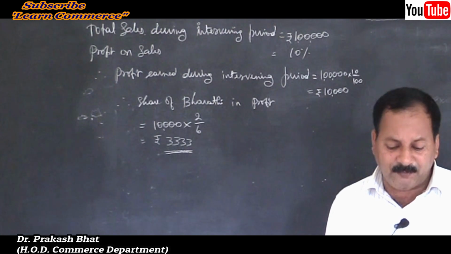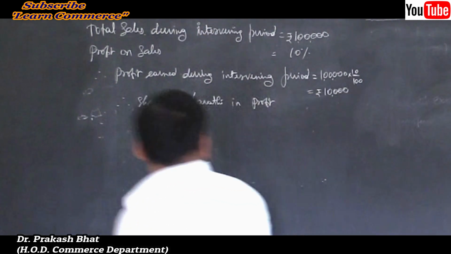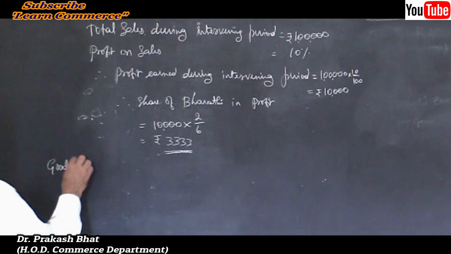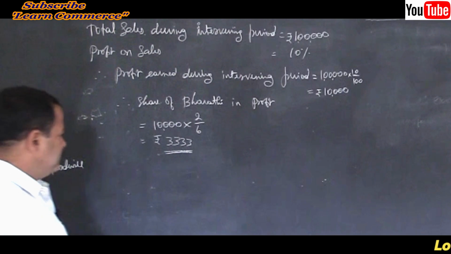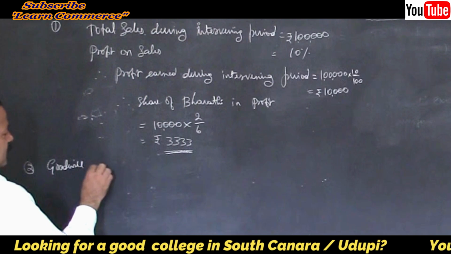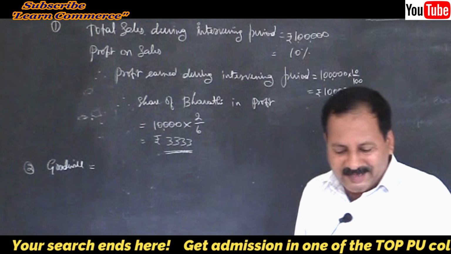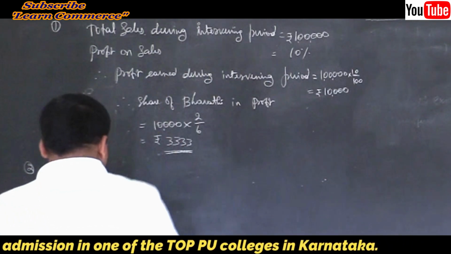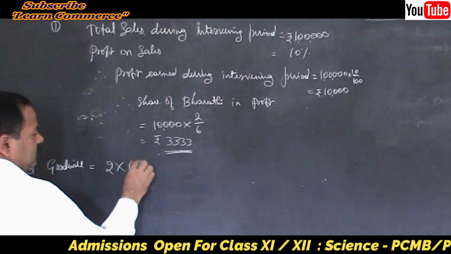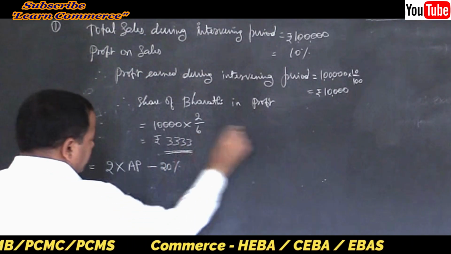So we have to take the average profit of the last 3 years. So goodwill is equal to, note number 2, calculation of share of goodwill of Bharati. Goodwill is equal to twice the amount of average profits of the last 3 years, twice the average profits of the last 3 years minus 20%.